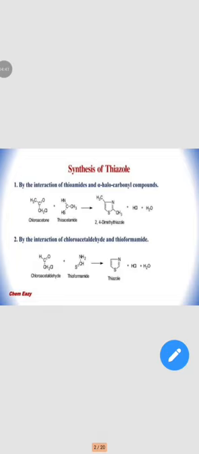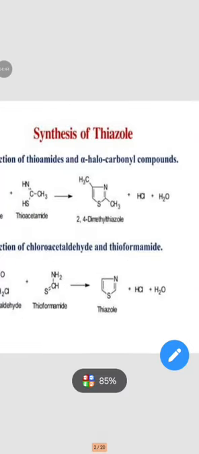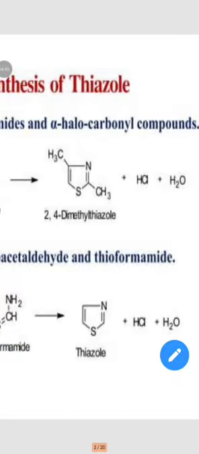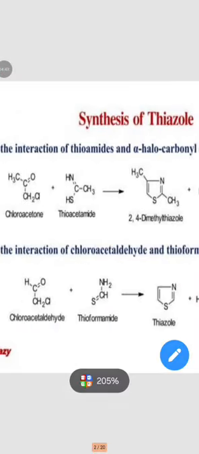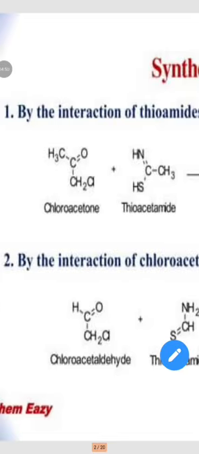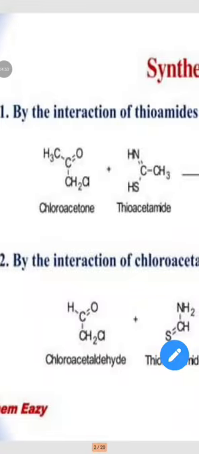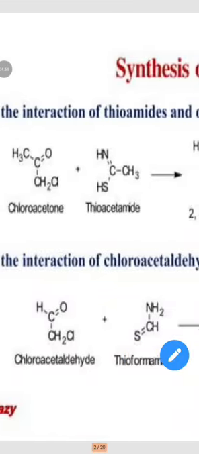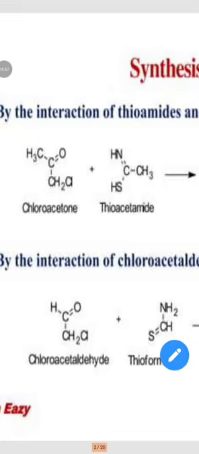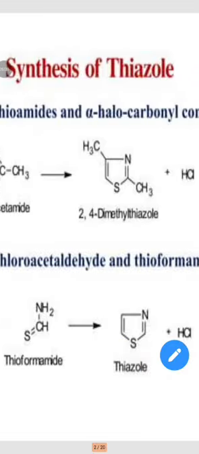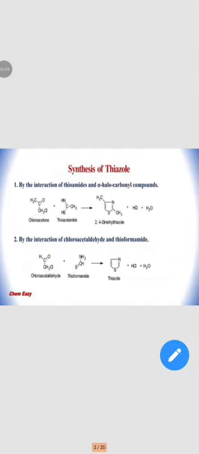First one: chloroacetone is reacted with thioacetamide to form 2,4-dimethylthiazole, a derivative of thiazole. Then the second method is chloroacetaldehyde reacted with thioformamide to form thiazole.